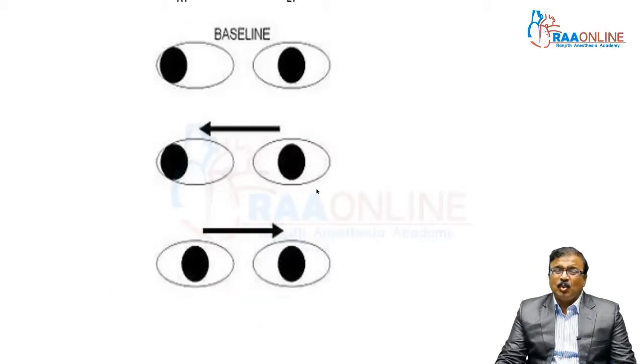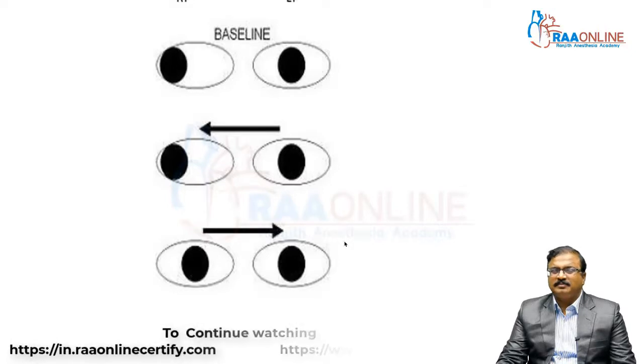Second scenario: at baseline there is MR palsy. It seems to be MR palsy, that is an abducted eye. During abduction, the patient tries to see to the right side. The left eye does not adduct. When the patient tries to see the left side, no movement. No movement. This is the second scenario.